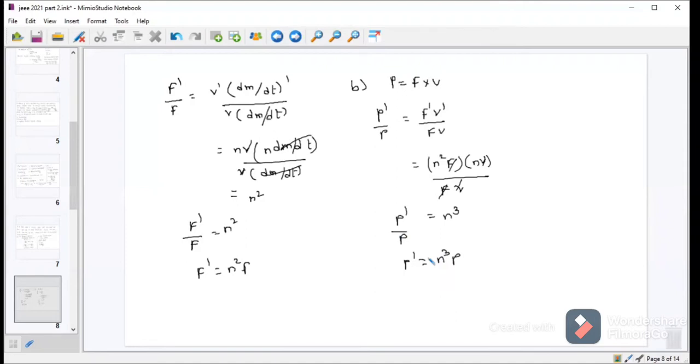This is also a simple conceptual based question, but you have to know the formula. We are applying variable mass conditions here, so F is not equal to ma. F is equal to V into dm by dt. You have to remember that one, and you have to do the problem in a sequential way.